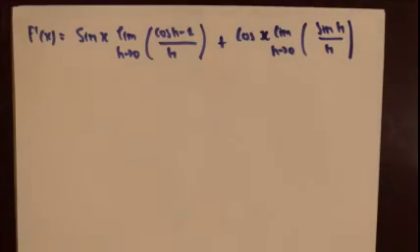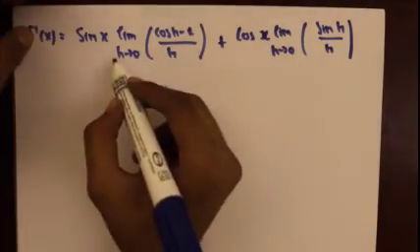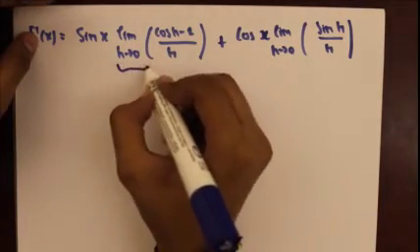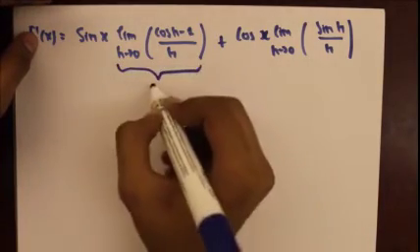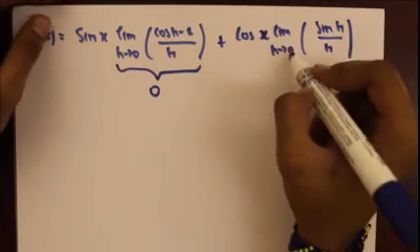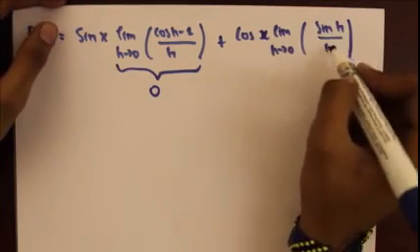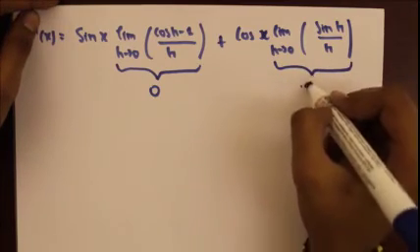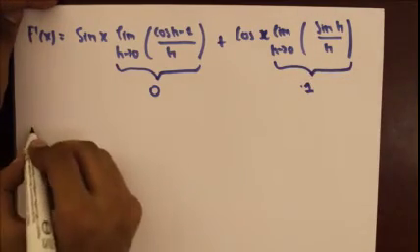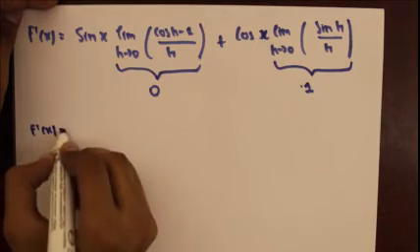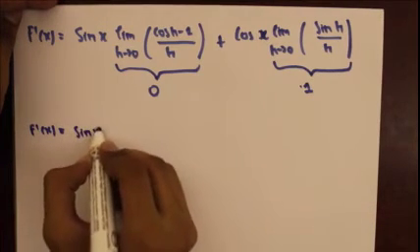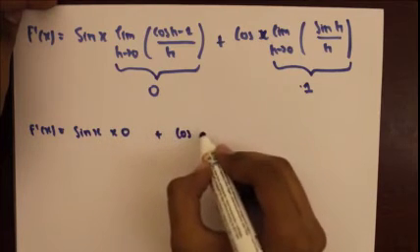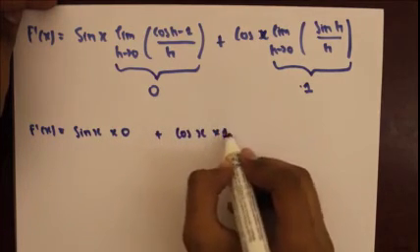Okay, so now since we know that the limit as h approaches 0 of cos h minus 1 over h is equal to 0, and the limit as h approaches 0 of sin h over h is equal to 1, we can safely say that f prime of x is equal to sin x times 0 plus cos x times 1.